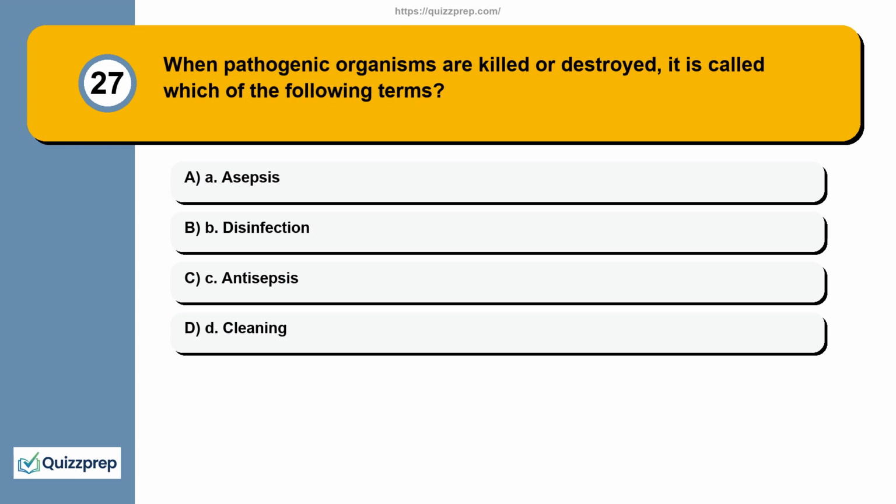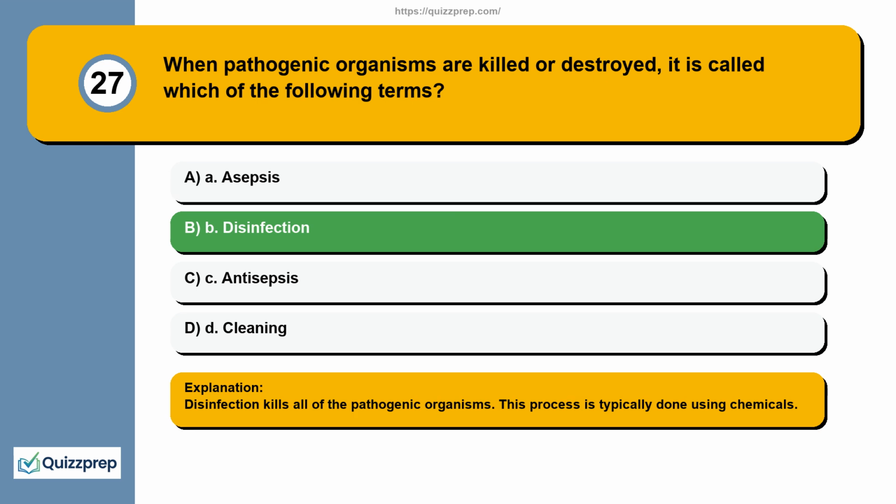Question 27. When pathogenic organisms are killed or destroyed, it is called which of the following terms? A. Sepsis. B. Disinfection. C. Antisepsis. D. Cleaning. Disinfection kills all of the pathogenic organisms. This process is typically done using chemicals.